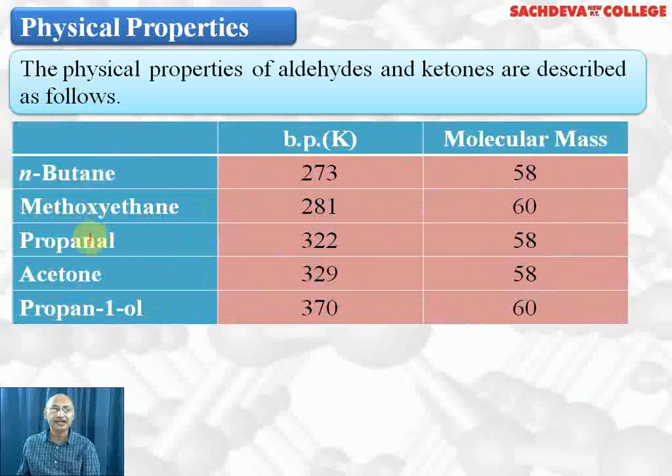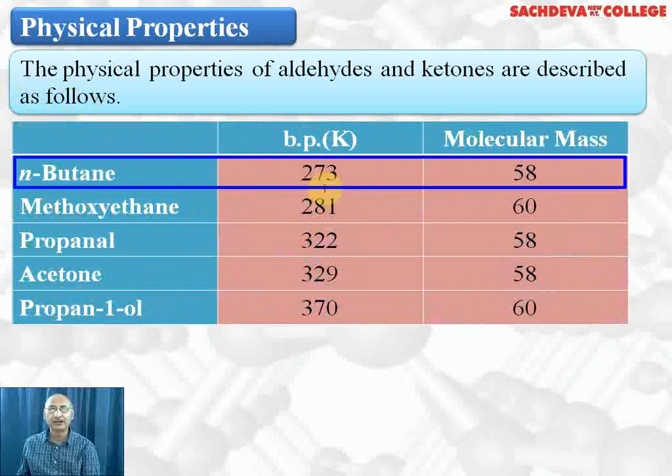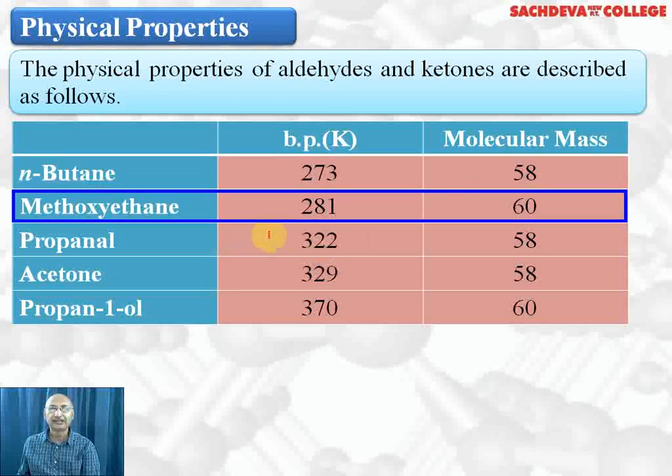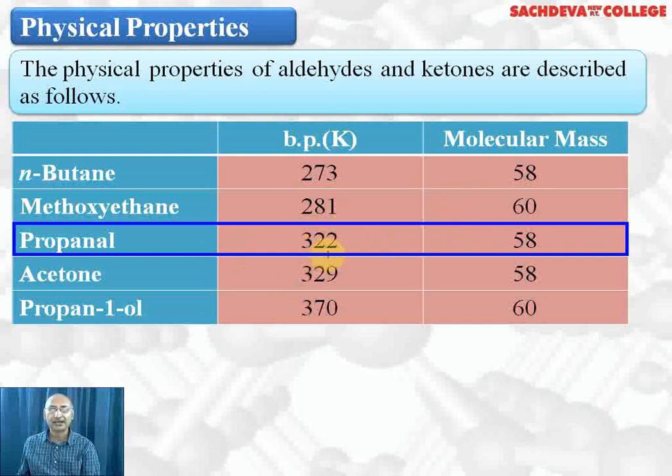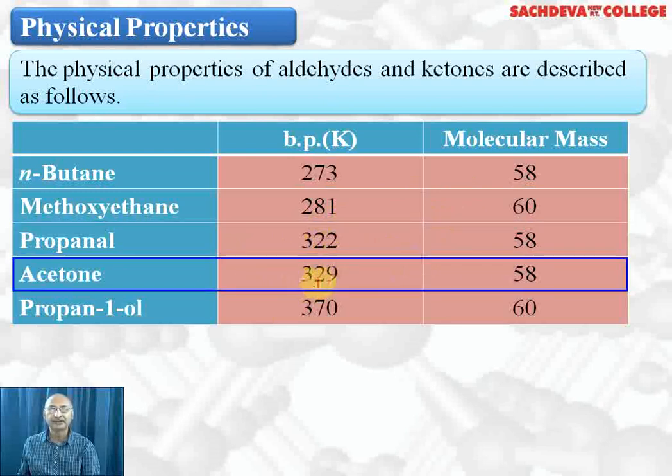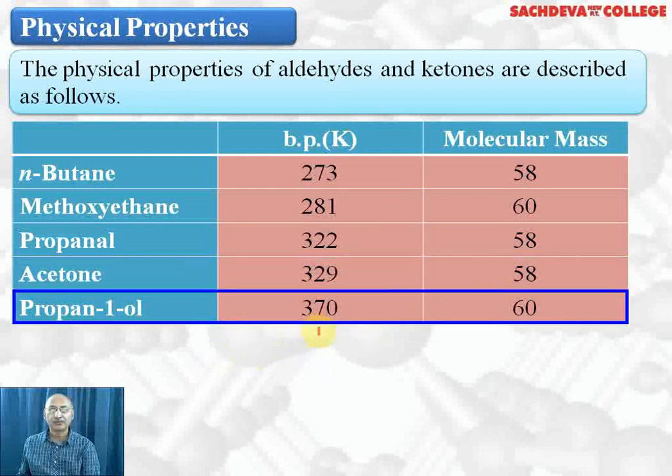Next, we are taking physical properties of aldehydes and ketones. First thing is we are comparing boiling points. Normal butane has boiling point 273 K. Its molar mass is 58. Methoxyethane, that is the ether, has boiling point 280. Propanal has 322. Molecular weight is 58. Acetone has 329. Molecular weight is 58. Propan-1-ol is 370, molecular weight is 60.